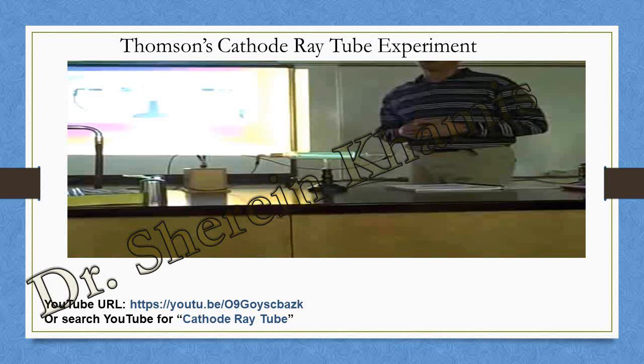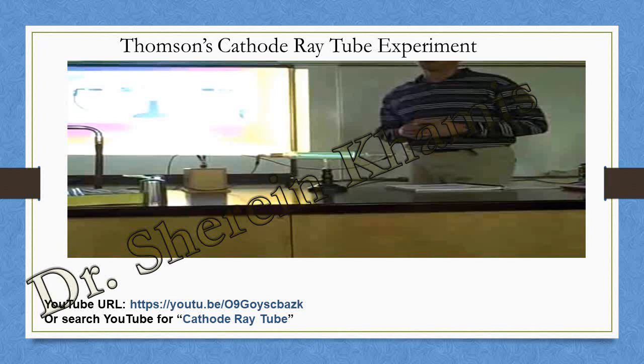Another one here depends on the presence of very low pressure. So to get the cathode ray to move inside the tube, we must have very low pressure, and the potential difference between the two poles becomes very high, reaching 10,000 volts.